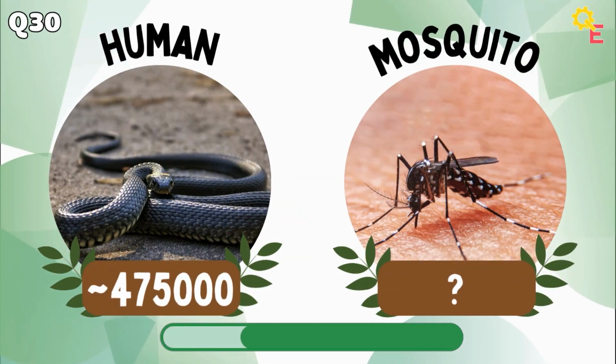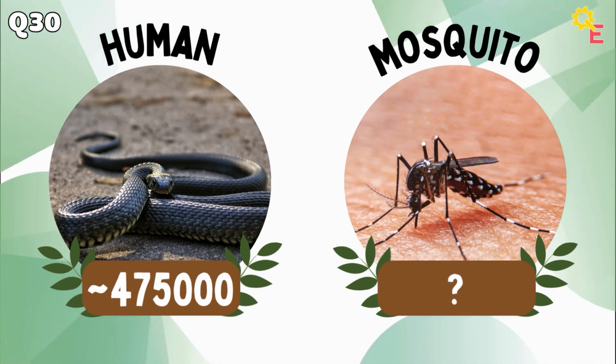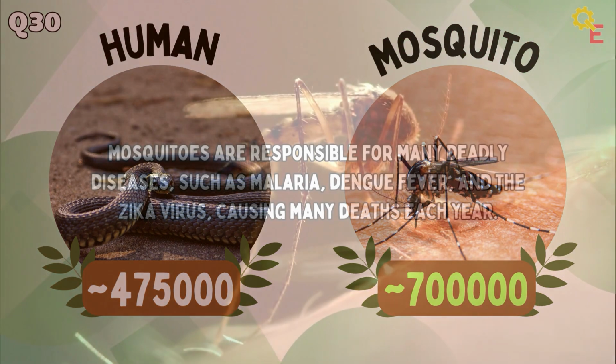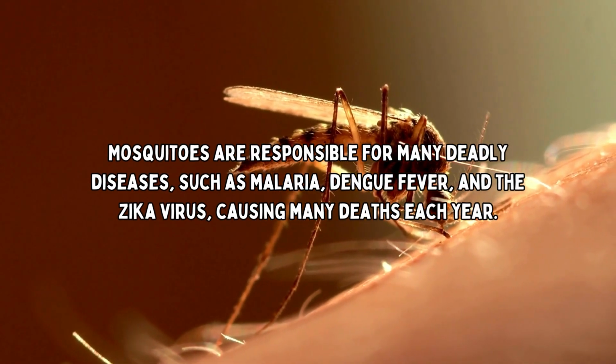And for our final question, we have a human versus a mosquito. The answer is higher. Mosquitoes are responsible for many deadly diseases such as malaria, dengue fever, and the Zika virus, causing many deaths each year.